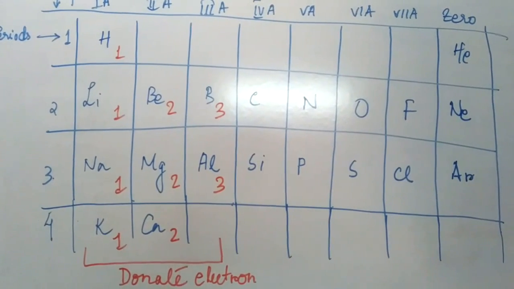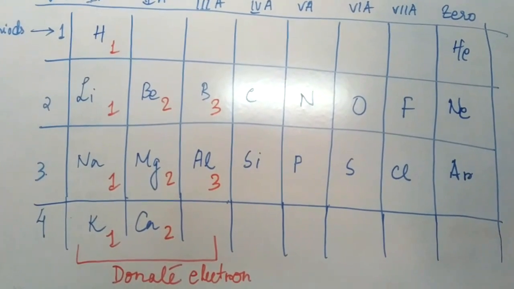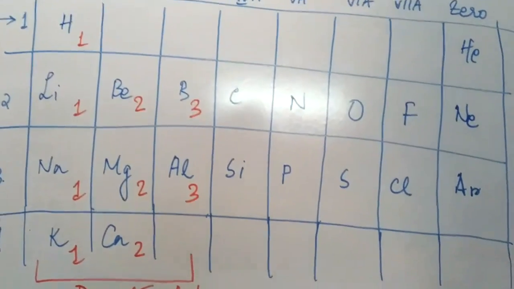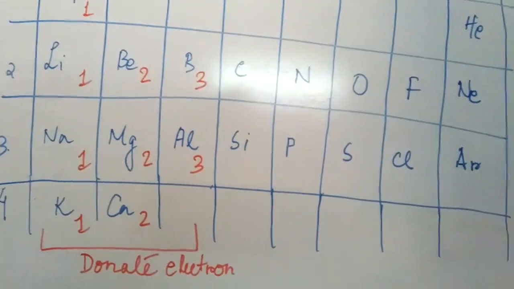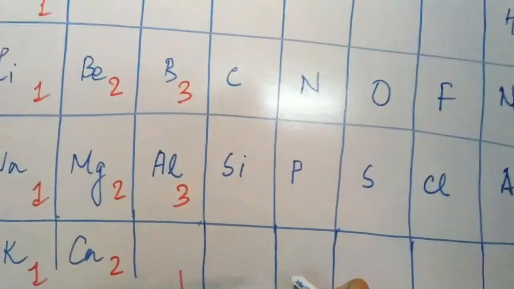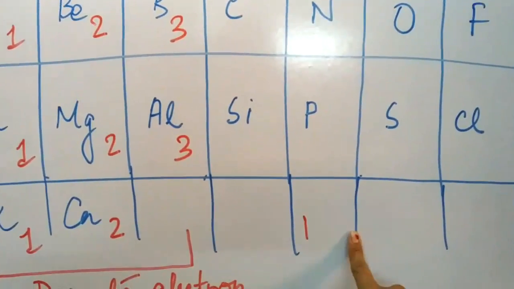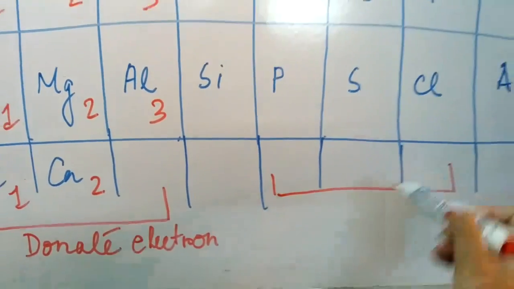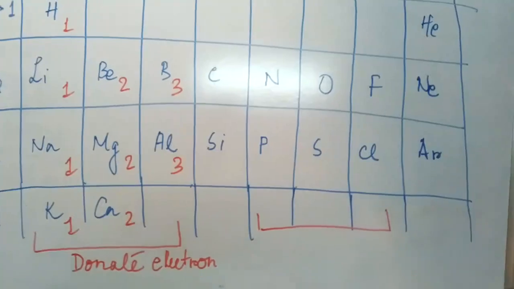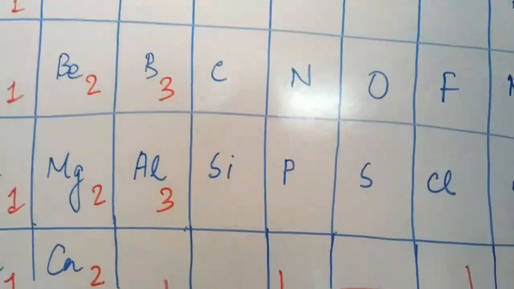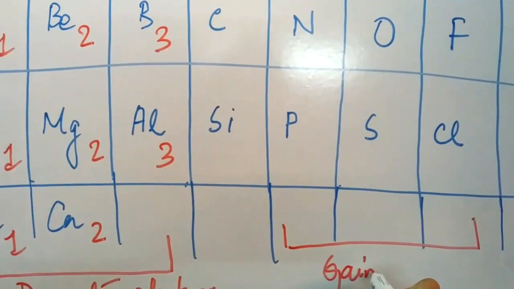So in case of elements in periods more than 4, I repeat, most of them up to 7A, not the 8th group or the 0 group, from 5 to 7, all will be gaining electrons.